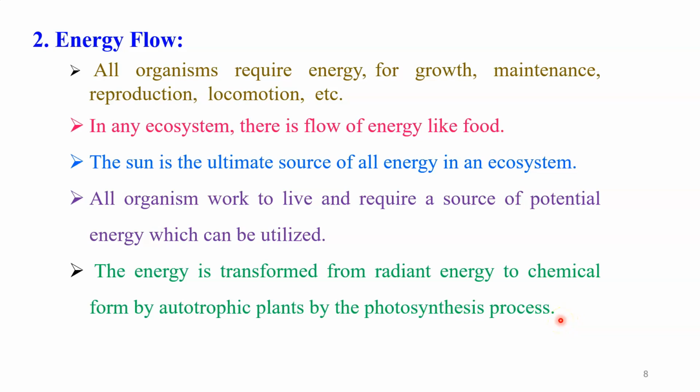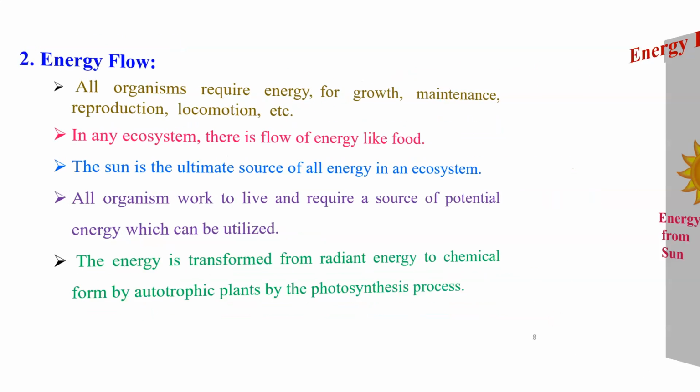Especially when we were discussing the structure of the ecosystem, we already discussed what photosynthesis means and how it is important to run the functioning of the ecosystem. So here in the energy flow also, this process is very important: the producers make their own food, and through that food, energy is transferred to various consumers.